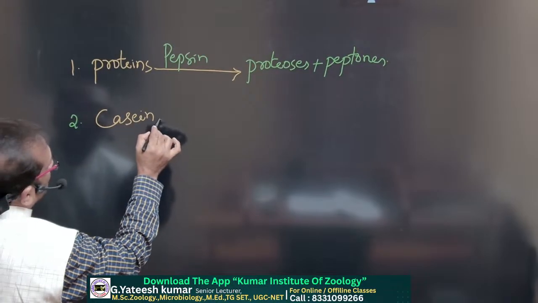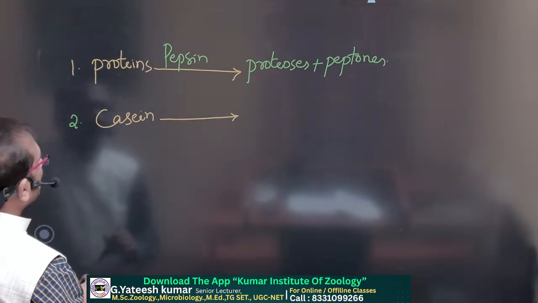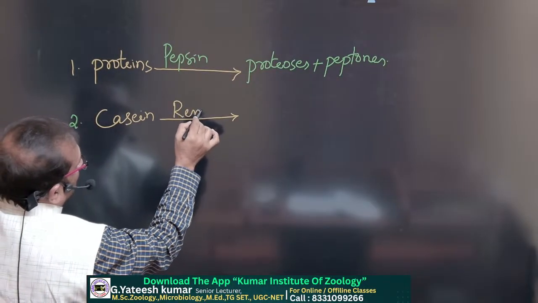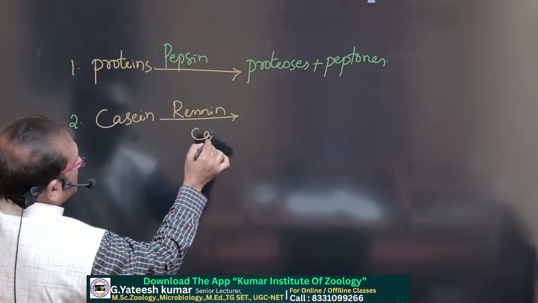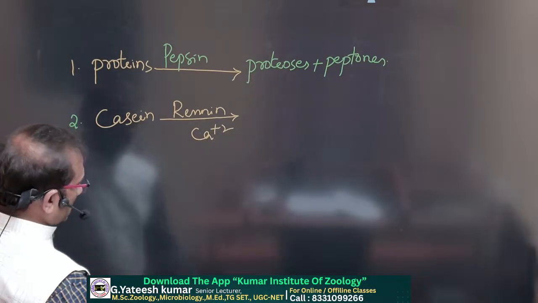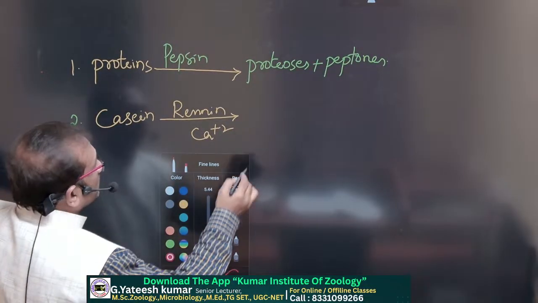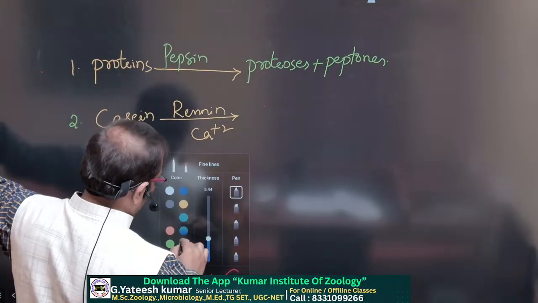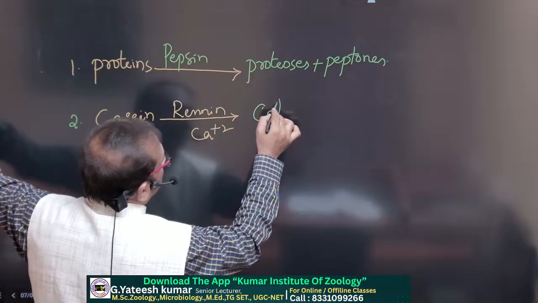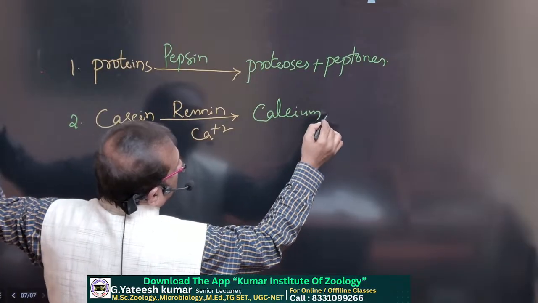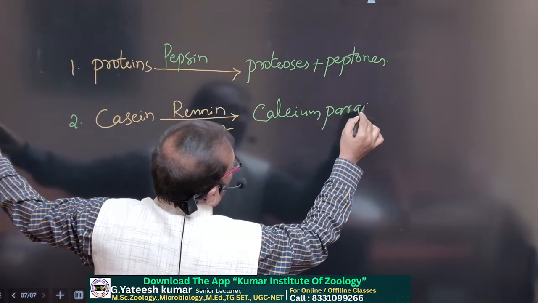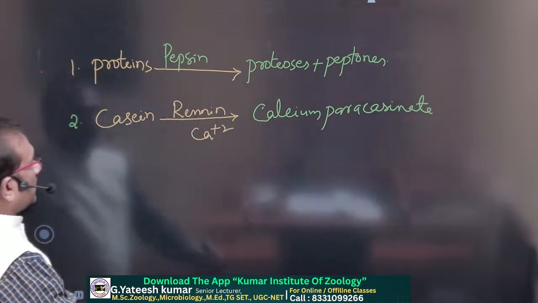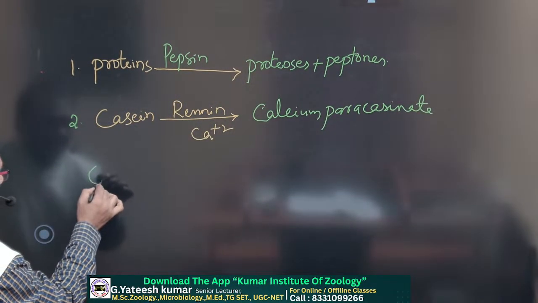The milk protein casein, in the presence of renin and calcium ions, converts into calcium paracaseinate. Calcium paracaseinate.